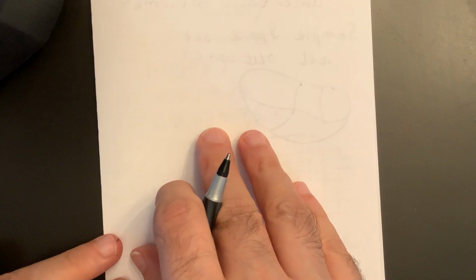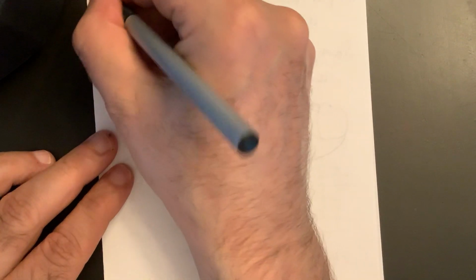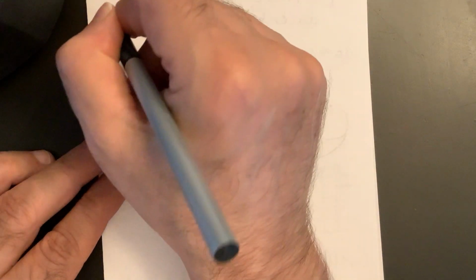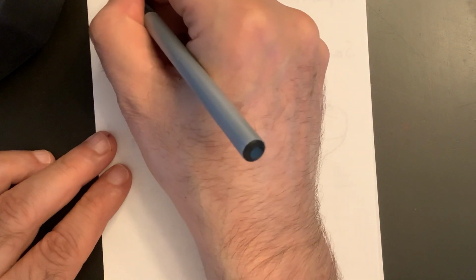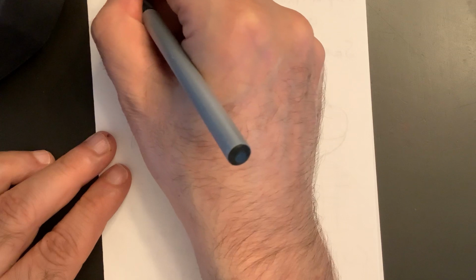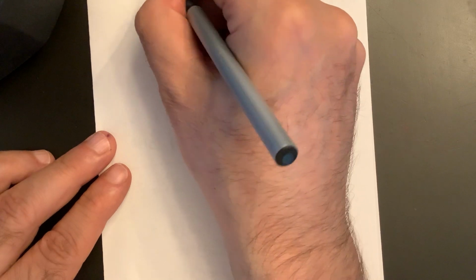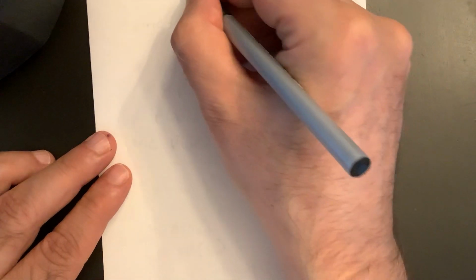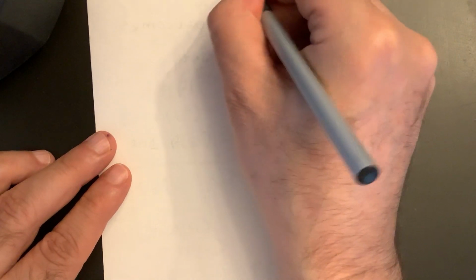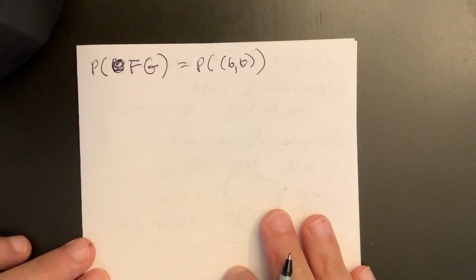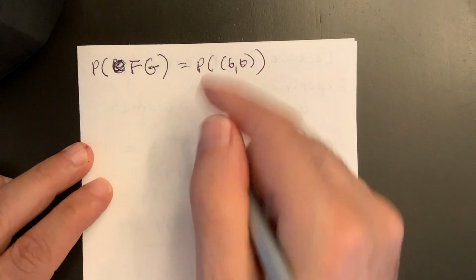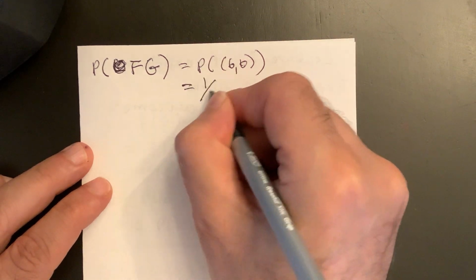Okay, what about the probability of, say, F doubles, and first die is 6? Well, this is just the probability of 6, 6, right? It's the only double where the first roll is 6. So this is just equal to 1 over 36.